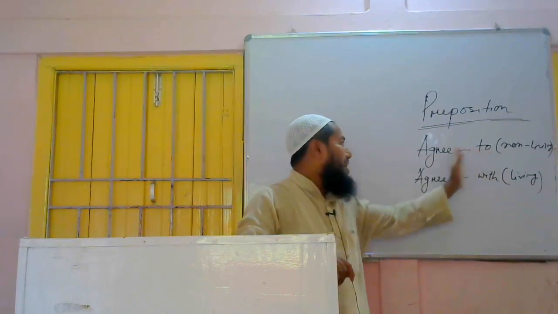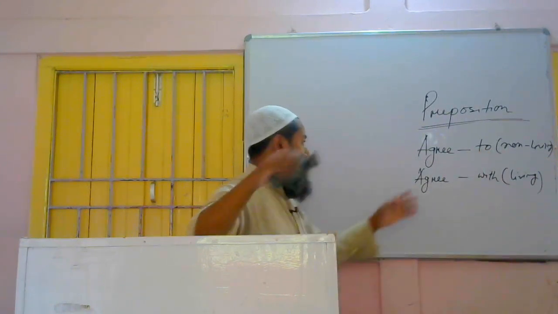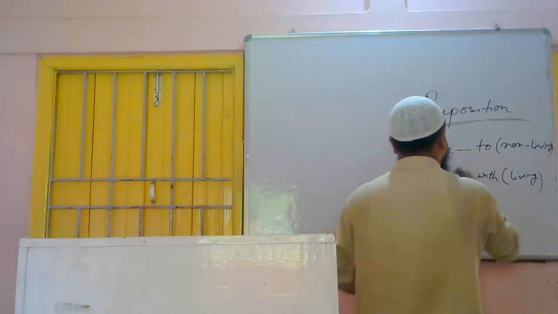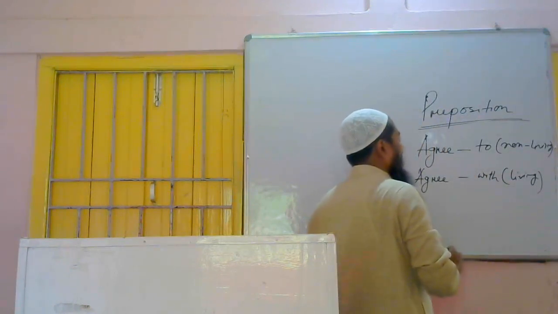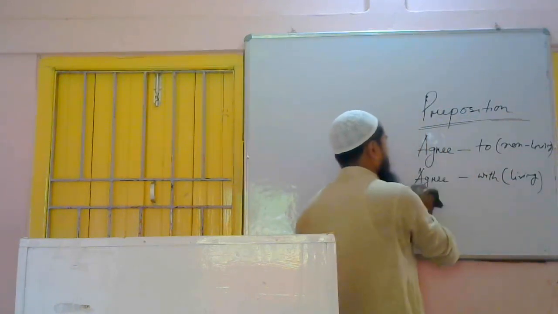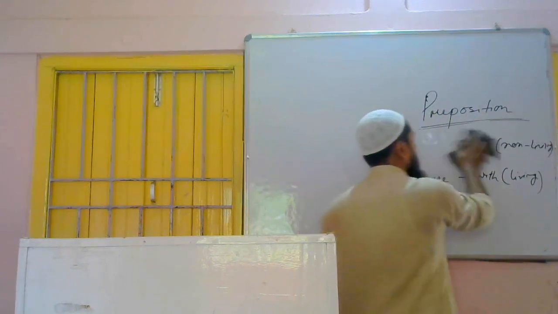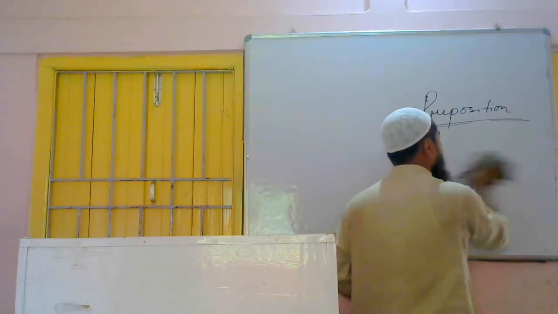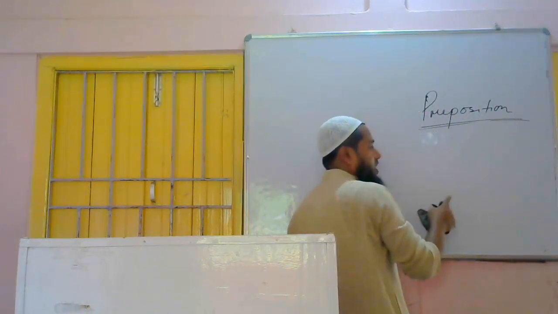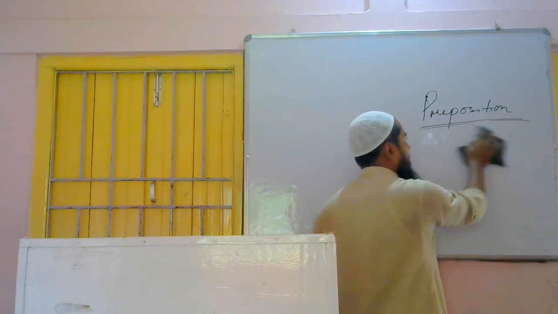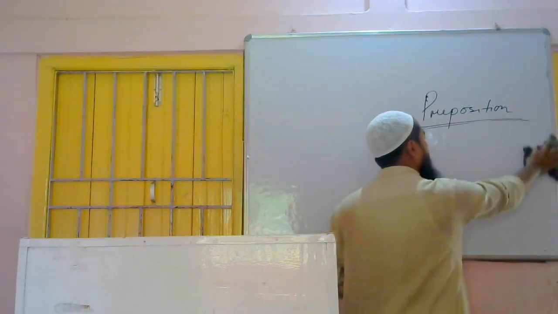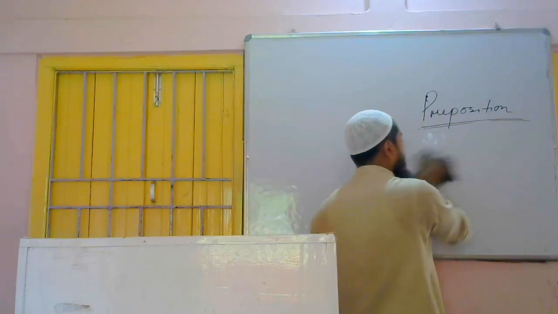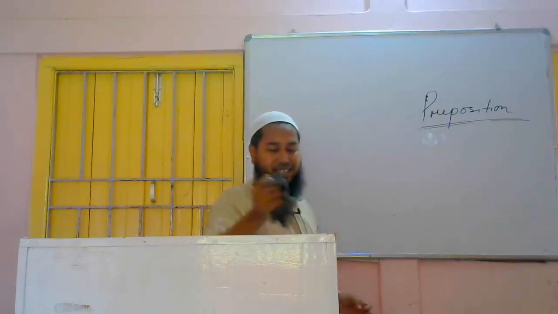If a non-living thing is there, then agree to. We can use agree on also. He is agreed on this topic. He is agreed with me on this topic. With me, living thing, and this topic; he agrees with me on this topic also we can say.